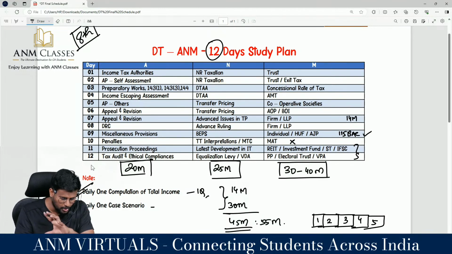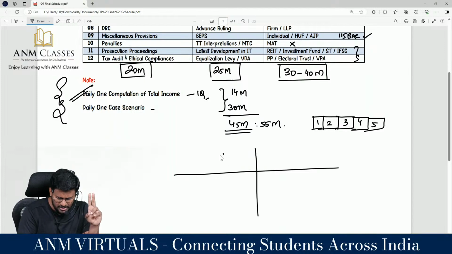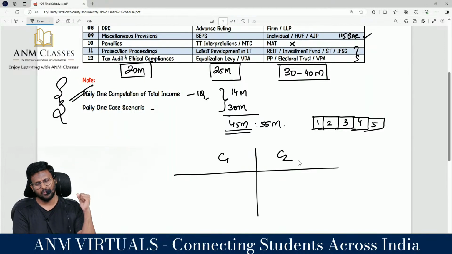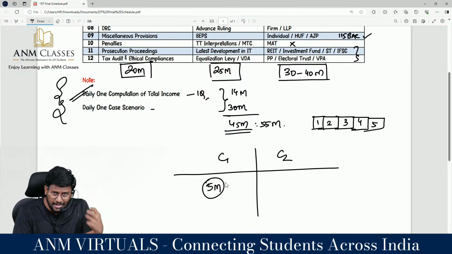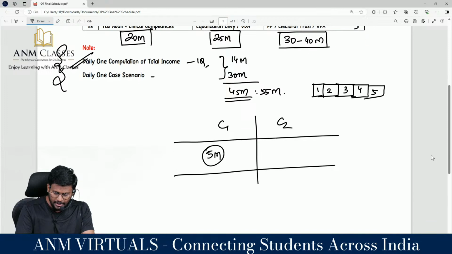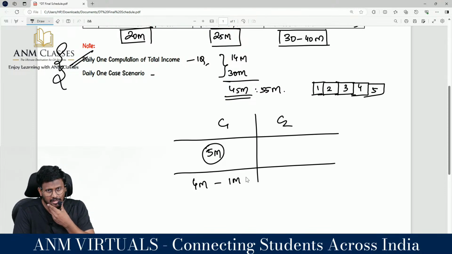Only one statement I will say and close the 12 days plan. There will be 2 categories of students, my dear lovable students: category 1 and category 2. Some students start studying or preparing for the last 5 months. They will be very competitive, very energetic for the last 5 months. In the 5 months, the first 4 months they will study superbly. In the last 1 month they will start losing the confidence.